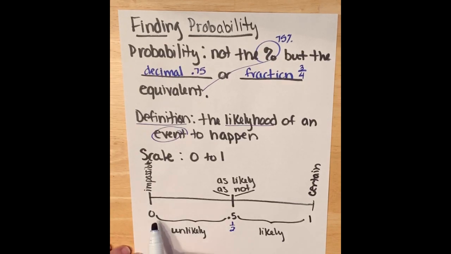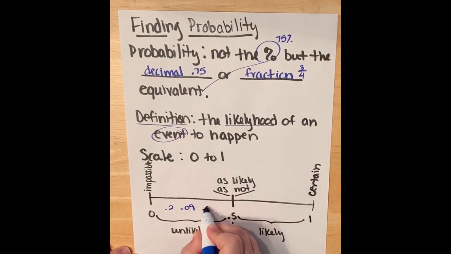Now we have some ranges down here. 0 to 0.5 we consider to be the unlikely range. It doesn't include 0 or 0.5, but it's any number in between. So you could have 0.001. That's not 0. It's really close, but it's not 0, so that would be considered unlikely. Other numbers would be like 0.2, 0.09, 0.45, anything in the range between 0 and 0.5.